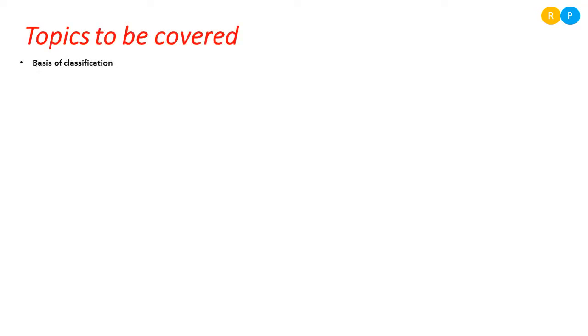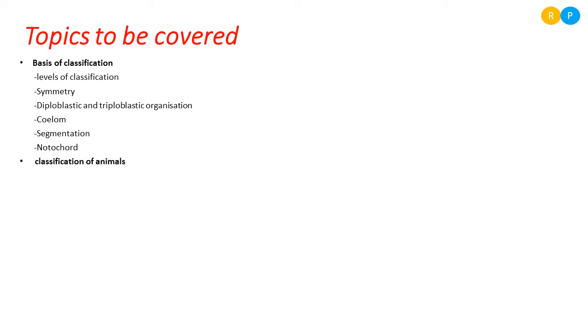Some of the topics to be covered in this lesson are the basis of classification. Under the basis of classification, we are going to study levels of classification, symmetry, diploblastic and triploblastic organization, coelom, segmentation and notochord.